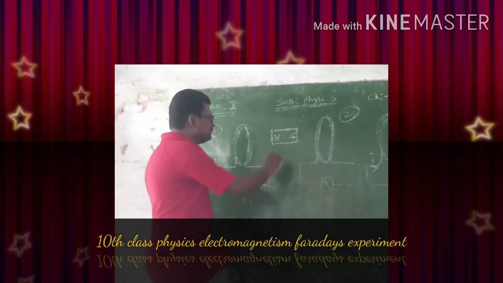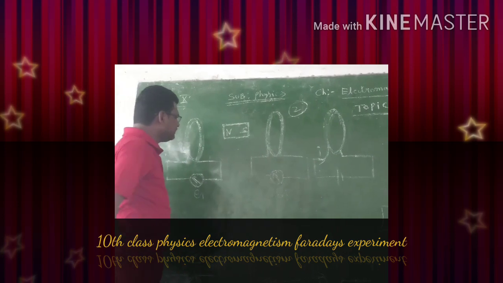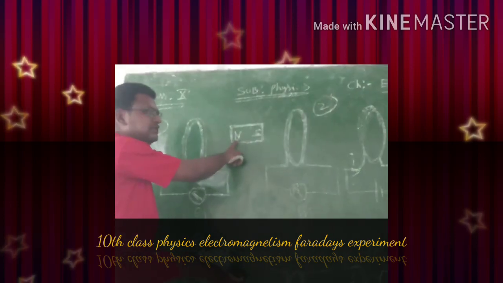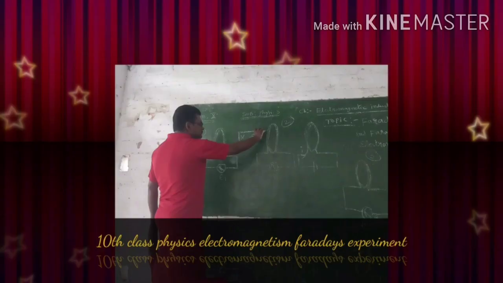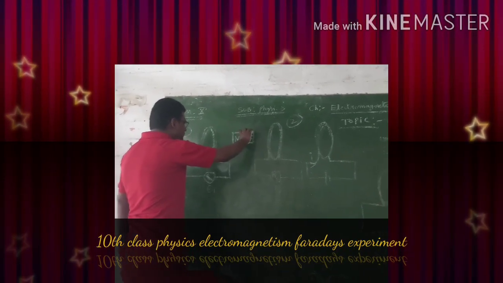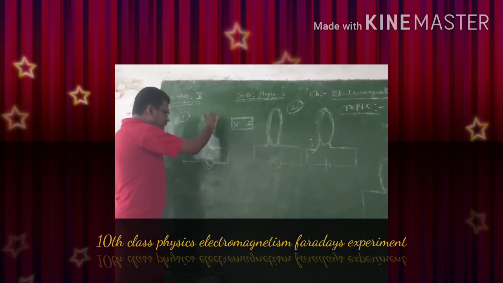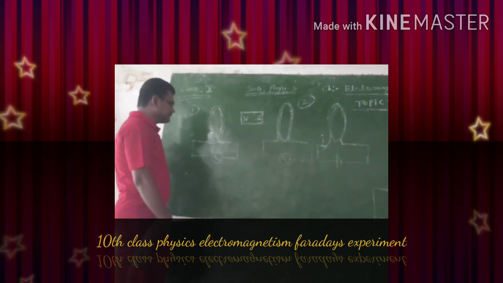Now let's take a bar magnet. Okay, so it is a bar magnet. So it is a north pole and it is a south pole. When we move the north pole of a bar magnet towards the coil, we can observe the deflections in the galvanometer.